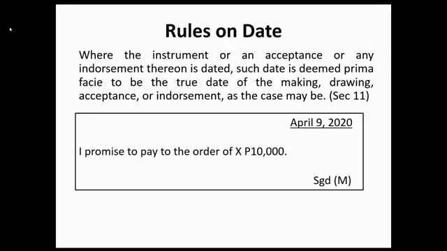Another illustration. When the instrument or acceptance or any endorsement therein is dated, such date is deemed prima facie to be the true date of the making, drawing, acceptance, or endorsement as the case may be. Tulad nito, yung instrument may nakalagay na date April 9, 2020. Lumalabas, that is presumed to be the true and correct date. Kaya tandaan nyo, pag merong date yung promissory note, yung bill of exchange, yung acceptance, yung endorsement, ang presumption, that date is presumed to be the true date of the making, drawing, acceptance, or endorsement as the case may be.